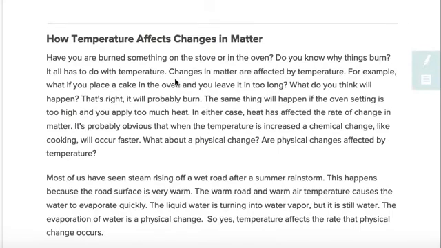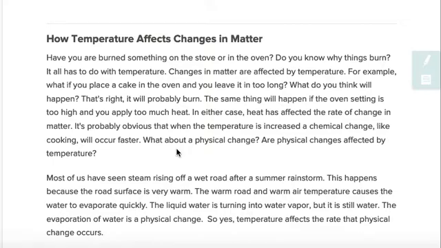For example, what if you place a cake in the oven and you leave it in too long? What do you think will happen? That's right, it will probably burn. The same thing will happen if the oven setting is too high and you apply too much heat. In either case, heat has affected the rate of change in matter. It's probably obvious that when the temperature is increased, a chemical change like cooking will occur faster.